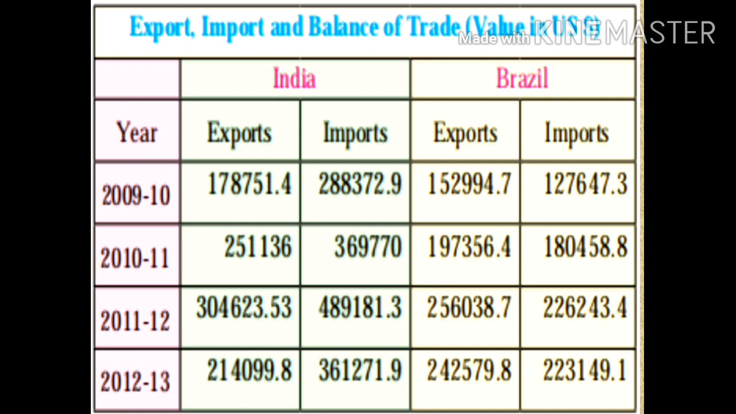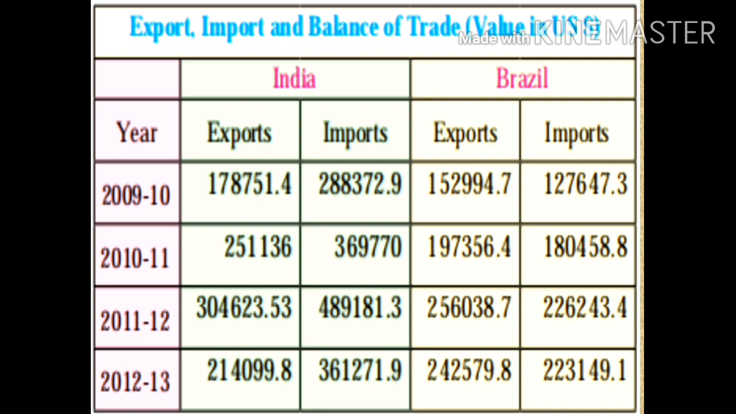And the last one is 2012-13. We find that the exports here is 2,42,579, whereas in the imports we find it is 2,23,149. Again here in this year we find that the exports are more than the imports. So here again it is favorable balance of trade for Brazil.